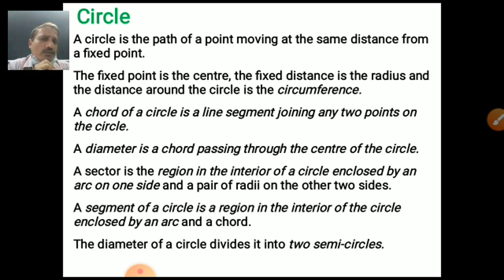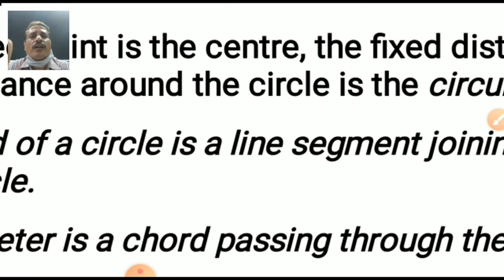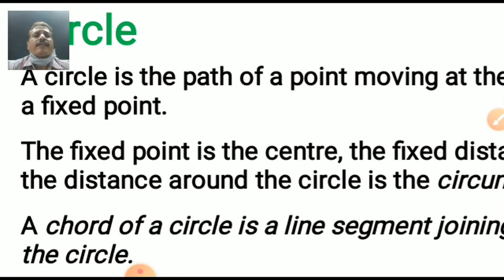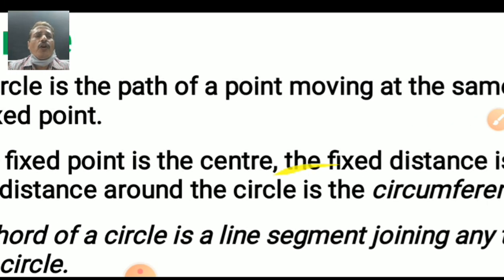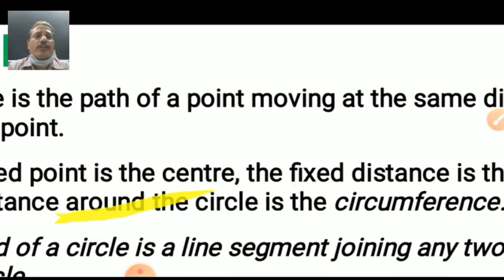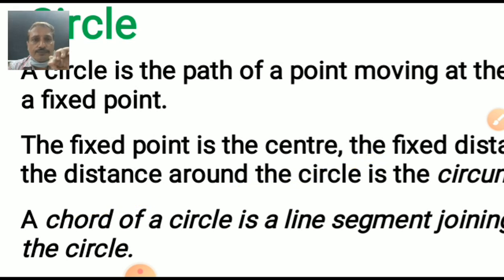What about a circle? It's a vast topic of mathematics. You can find thousands of pages regarding the circle. How to define a circle? A circle is the path of a point moving at the same distance from a fixed point.